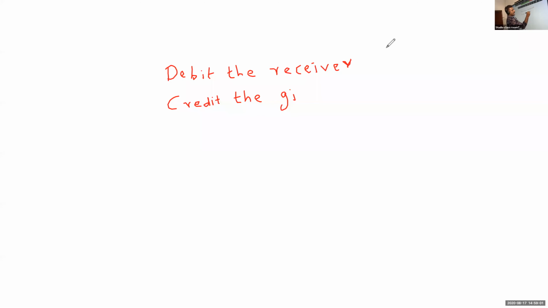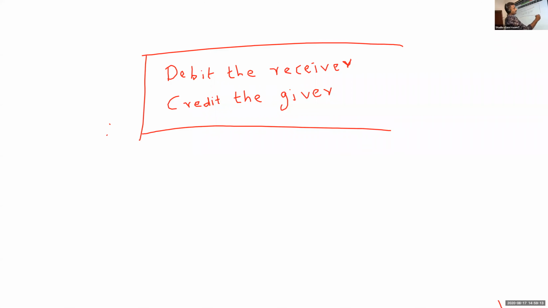So you write, the rule is: debit the receiver and credit the giver.